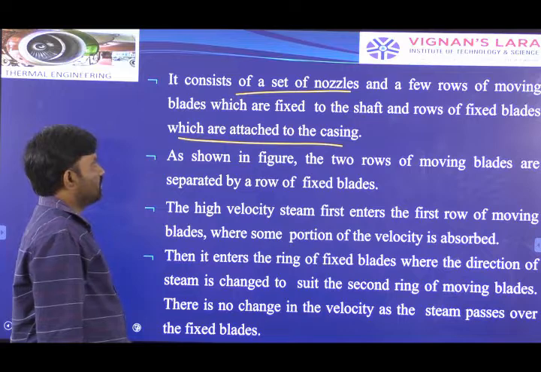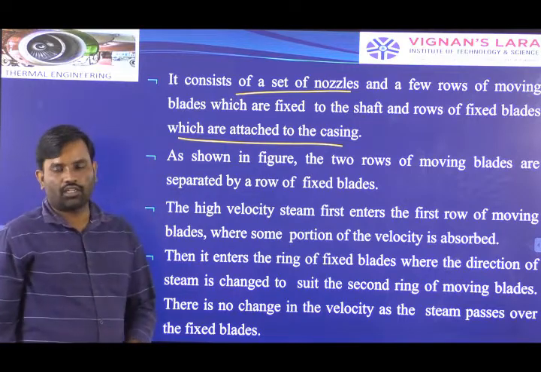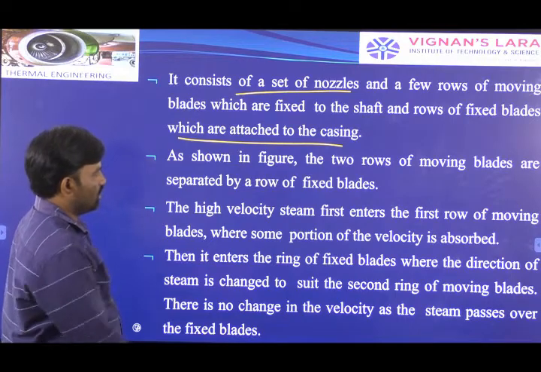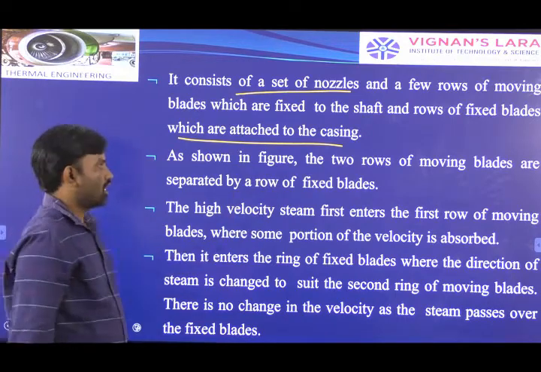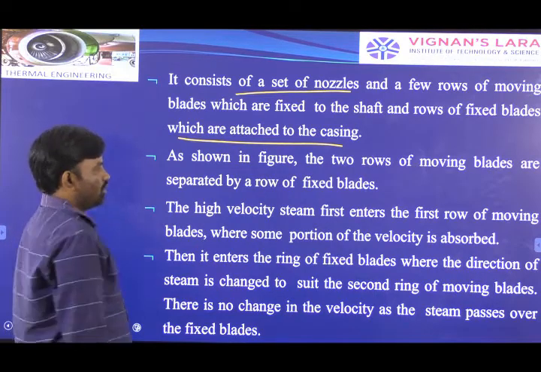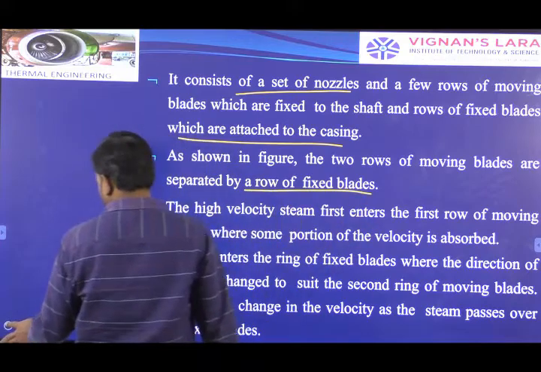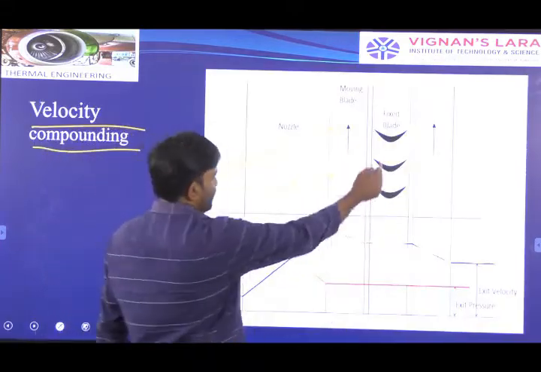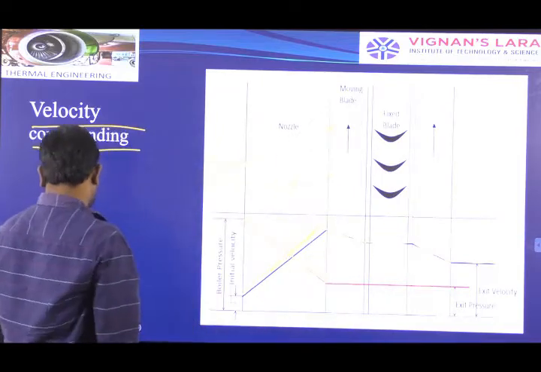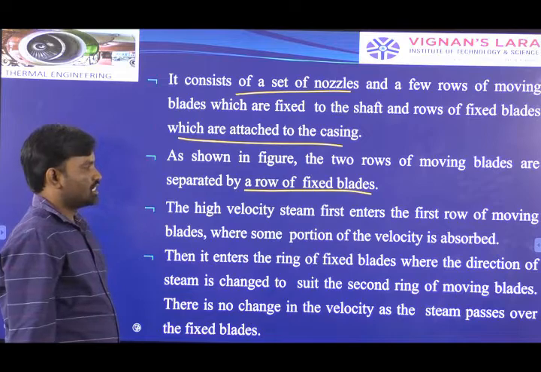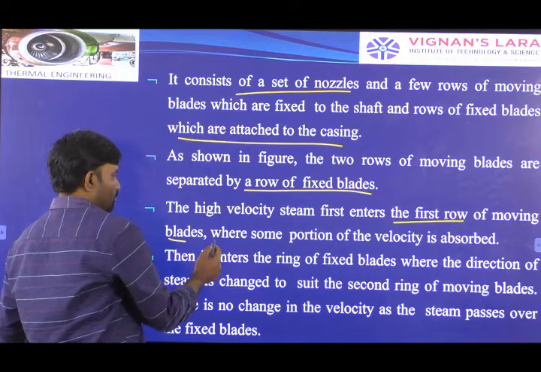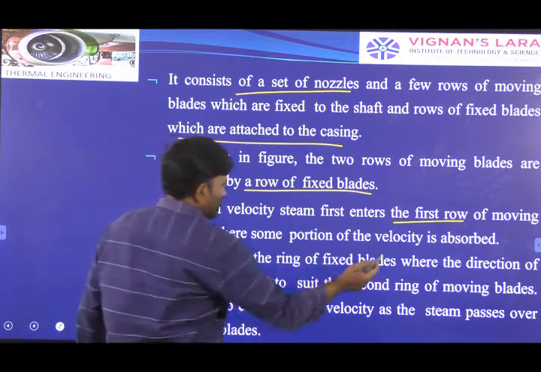Okay, and a set of nozzles we are using in order to introduce a high velocity jet of steam. As shown in the figure in the previous slide, the two rows of moving blades are separated by a row of fixed blades. You can clearly observe the row of fixed blades separating these two rows of moving blades.